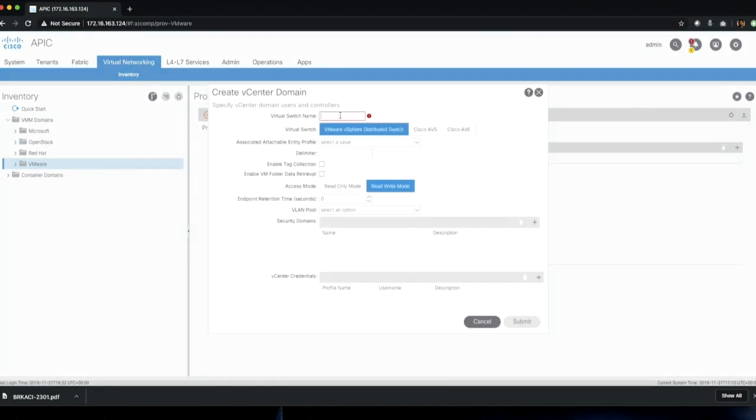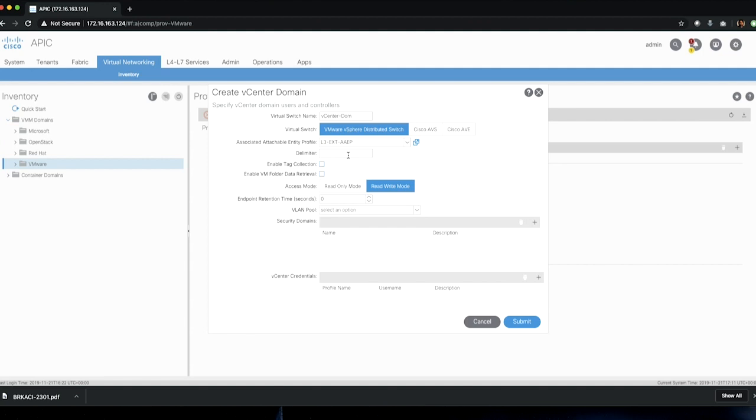In order to create a vCenter domain, remember that you need to have access to a vCenter from your ACI fabric. So let's create a vCenter domain, and we'll be selecting the virtual switch as VMware vSphere Distributed Switch. For an AEP, you can use an existing one or create a new one from here.